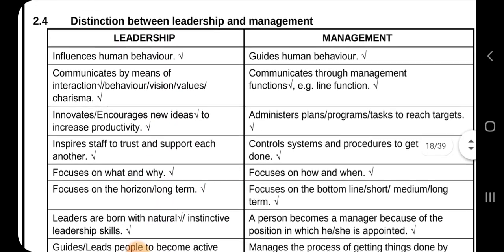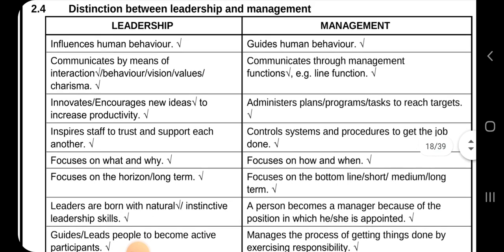Now 2.4, we have to distinguish between leadership and management. What is the difference between leadership and management? Leaders are born while managers are elected, okay, trained. So leaders influence human behavior, but management guides human behavior. So leaders will encourage you to be good people. They will encourage you to do things willingly, which are good and stuff like that. But managers will just tell you this is what you have to do and you have to abide by it.